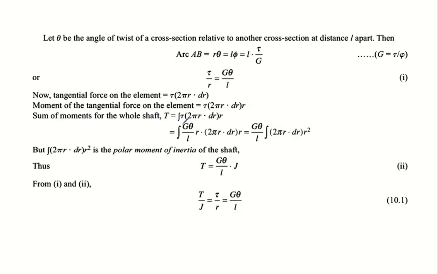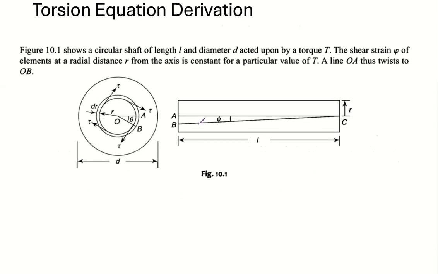The sum of moments of the whole shaft. Now we have considered this small strip only at the radial distance r. Now the entire resisting moment offered by this cross section. Resisting stress is defined as the resistance offered by the body. So what is the total resistance offered by the entirety of the cross section?